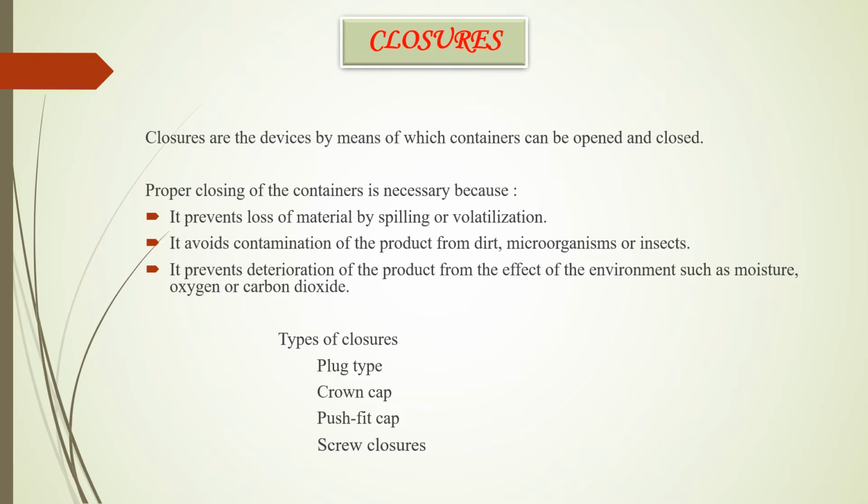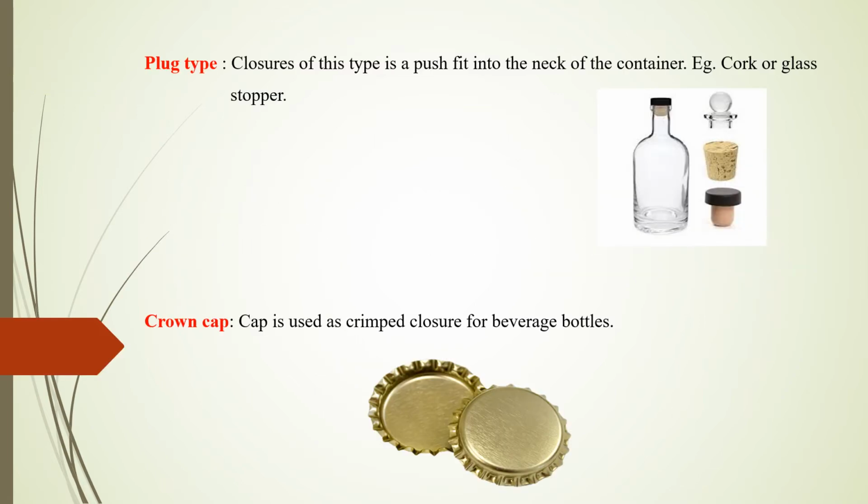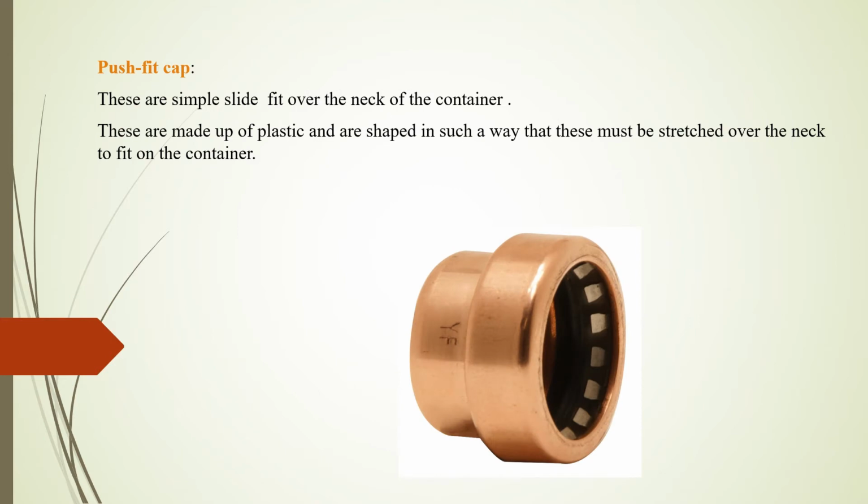There are 4 types of closure: puck type, crown cap, push fit cap and screw cap. Push fit cap: they are simple, slide fit over the neck of the container. These are made up of plastic and are shaped in such a way that these must be stretched over the neck to fit to the container.